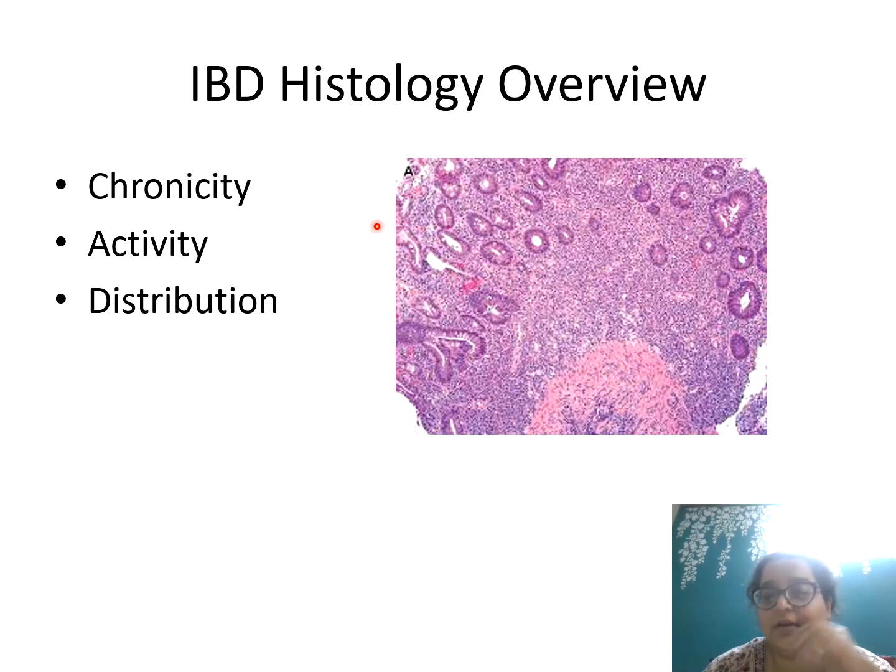So when I see an IBD, I label it as UC or Crohn's, or I just leave it as IBD-US, whatever. There are three histological things that I will be looking at: any features of chronicity, any features of activity, and what is the distribution of inflammatory cells. My report will be made on these three findings. The word chronicity stands for a prolonged IBD.